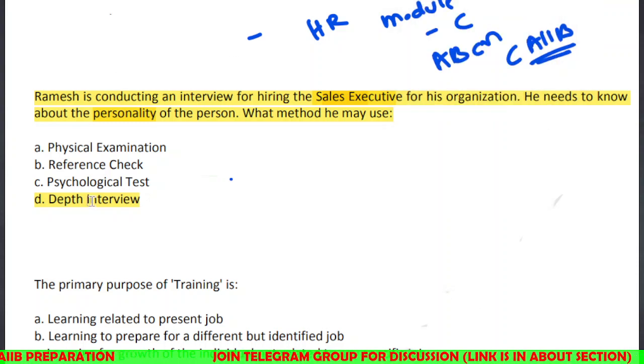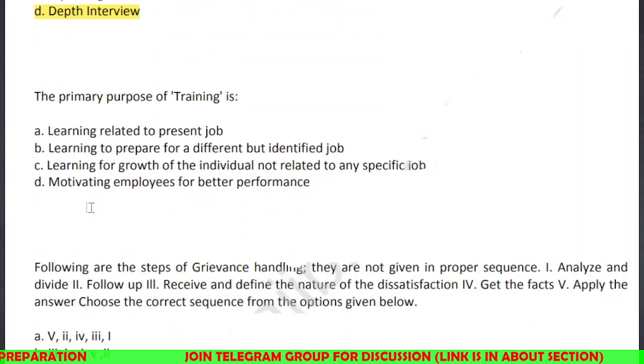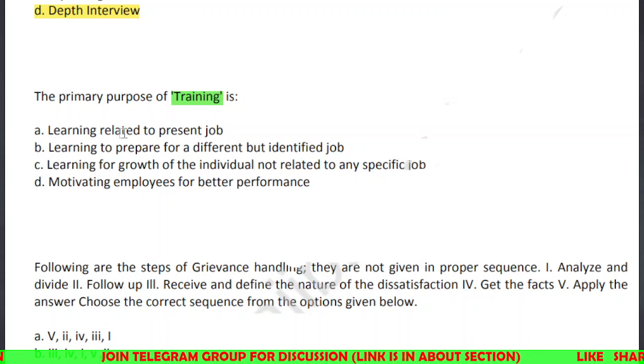So we'll see the next question. The primary purpose of training is. So what is the primary purpose of training? Learning related to present job, learning to prepare for a different but identified job, learning for growth of the individual not related to any specific job, motivating employees for better performance.